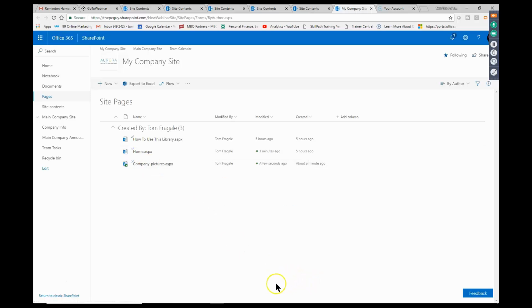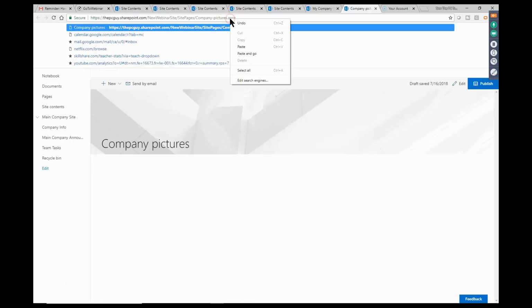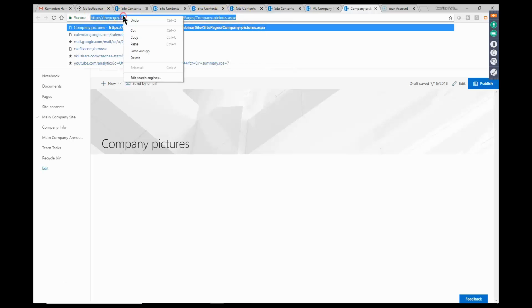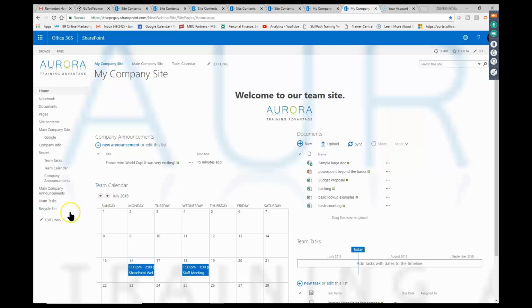So once I have that, well, you know what I'm going to do from there, other than maybe add it to the top Quick Launch toolbar so that we have a quick way to get to it. In fact, what I'll do is, over here it says pages. So I know what I'm going to do. I'm going to add that to the Quick Launch toolbar, but also make it a sub-page of the Pages tab over there. So I'm going to go ahead and pick on the Company Pictures site, capture the web address up here, copy it. I'm going to go back to my home page. So I'll pick on home. Okay, watch. I'm going to edit the links.